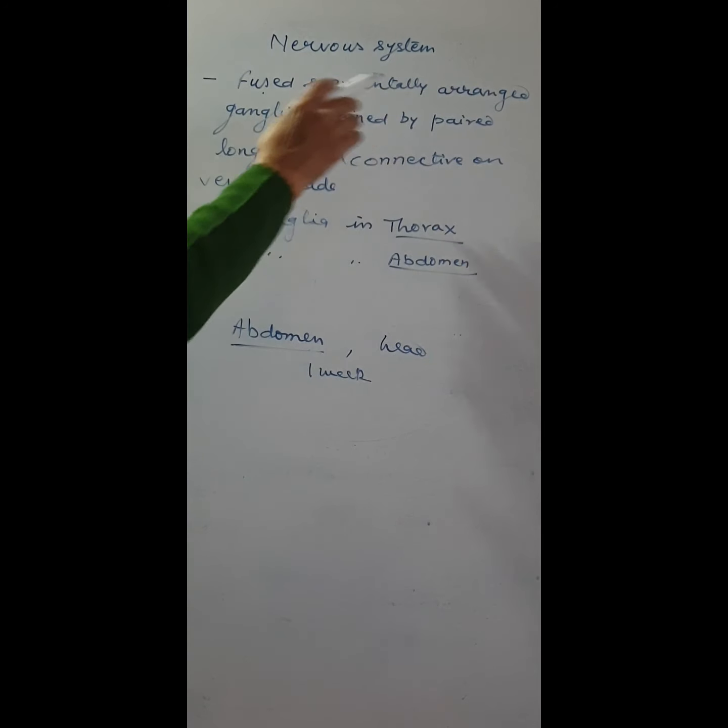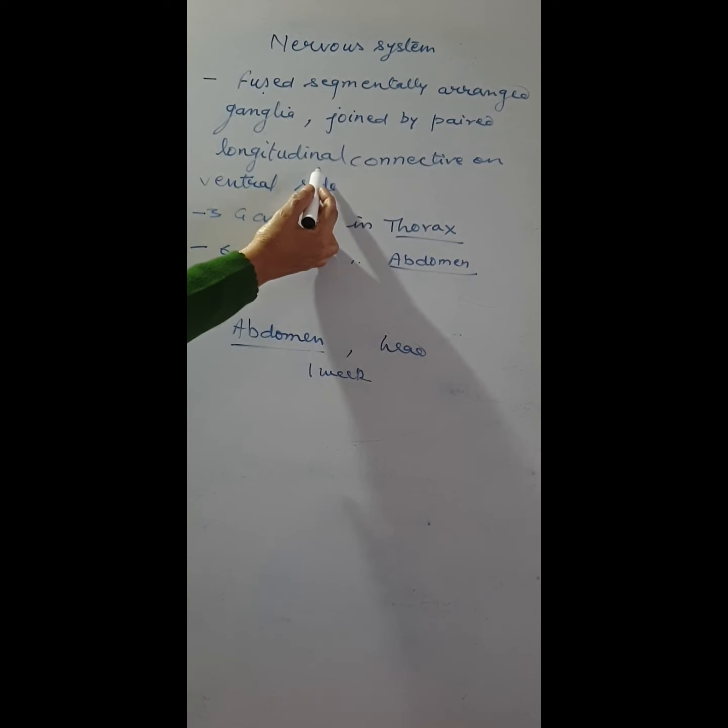It consists of the brain, the main part of the central nervous system, and fused, segmentally arranged ganglia. The ganglia are joined by a pair of longitudinal connectives on the ventral side.